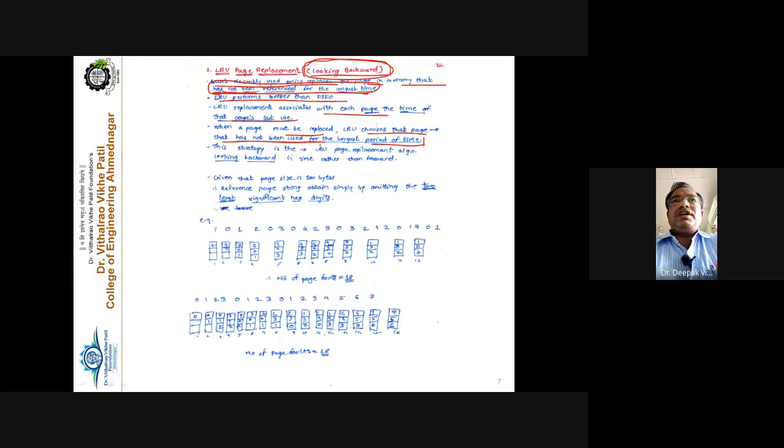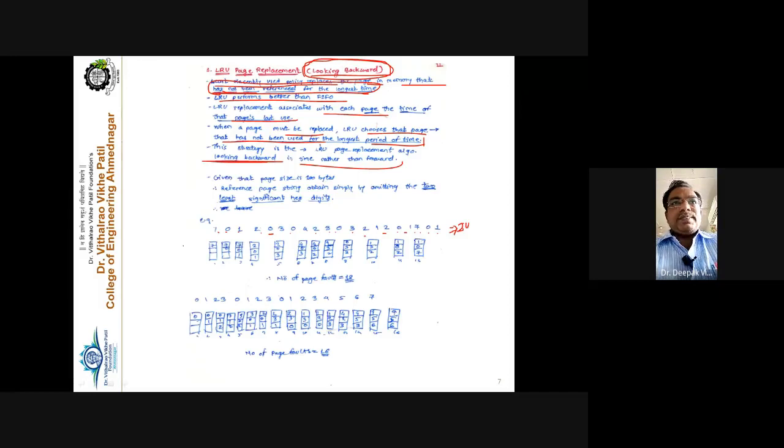So this strategy is the LRU page replacement algorithm, which looks in the backward direction, or the left-hand side direction, on the memory reference string, in time, rather than the forward. Again, consider the same string, the reference string 7, 0, 1, 2, 0, 3, 0, 4, 2, 3, 0, 3, 2, 1, 2, 0, 1, 7, 0, 1.